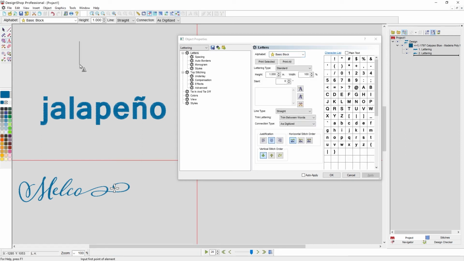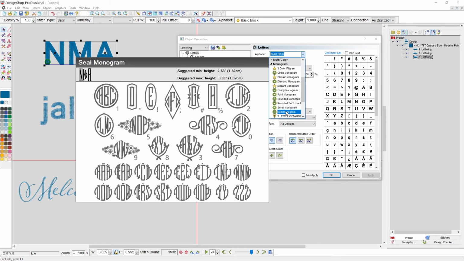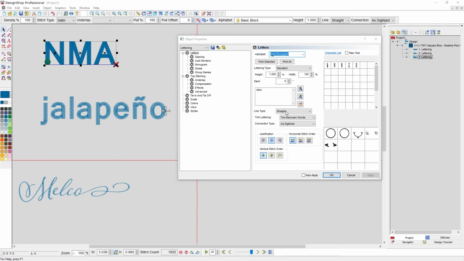So monograms, I'm going to hit enter. So I just did 3 letters. I did it in basic block because I really wasn't paying attention. Let's grab seal monogram. All right, so in the preview, you can see that there are numbers associated with those borders. But if you're just typing things in, you may not see that. If you want to see a preview of what those look like, you've got them down here.